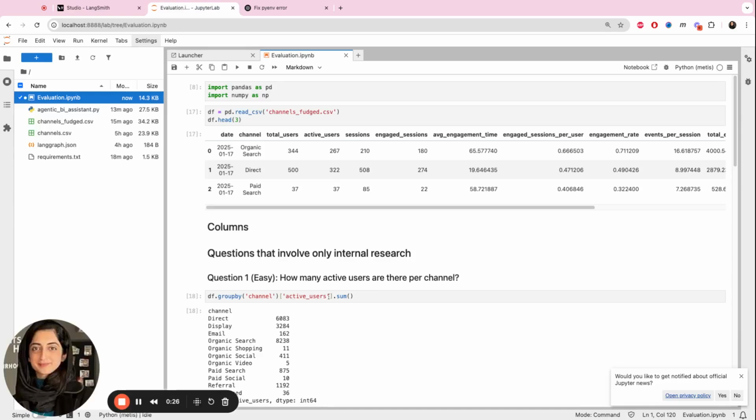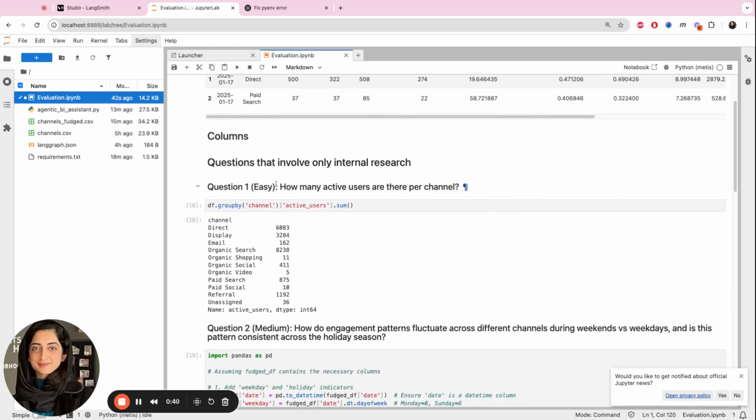In this example, I'll walk you through 3 examples from least complex to most complex and verify the responses given by the agent with the actual ground truth. So the first question is, how many active users are there per channel?